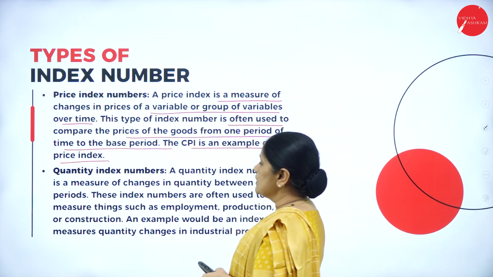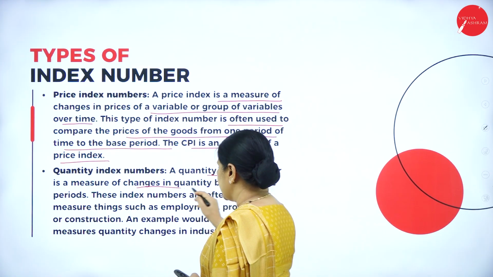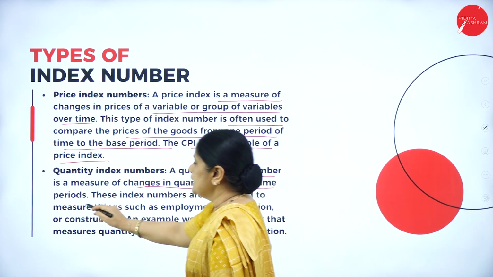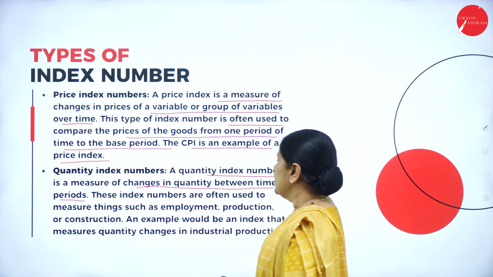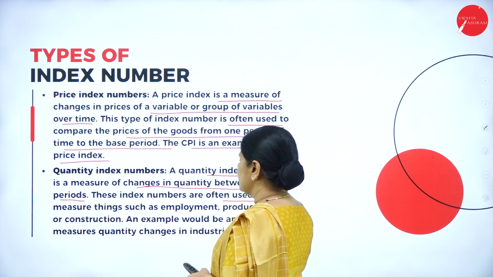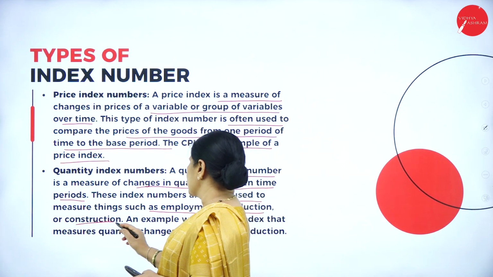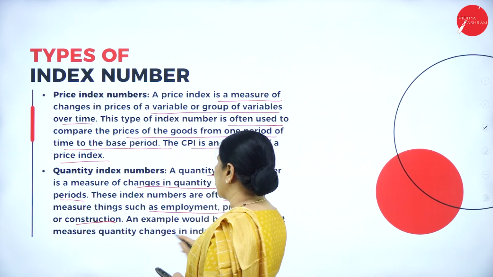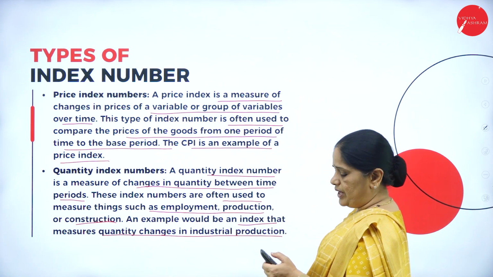Now, next one is the quantity index numbers. A quantity index number is a measure of the changes in quantity between the time periods. So, different changes in the quantity over the time period. They are often used to measure things such as employment, production, or construction. An example would be an index number that measures quantity changes in industrial production.